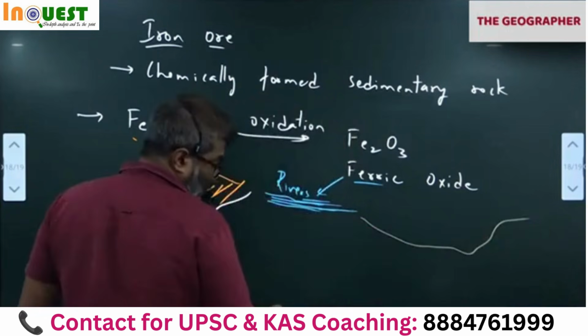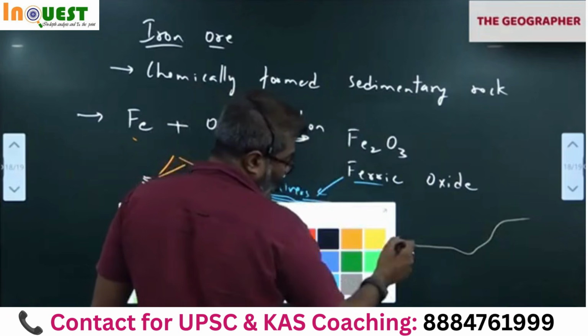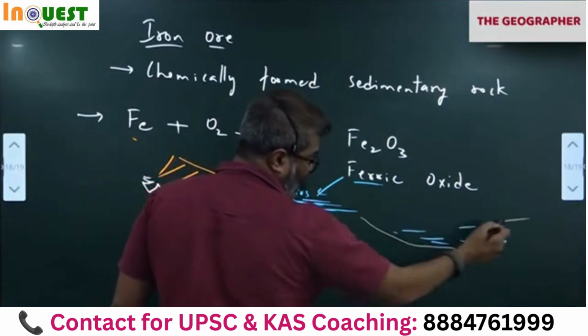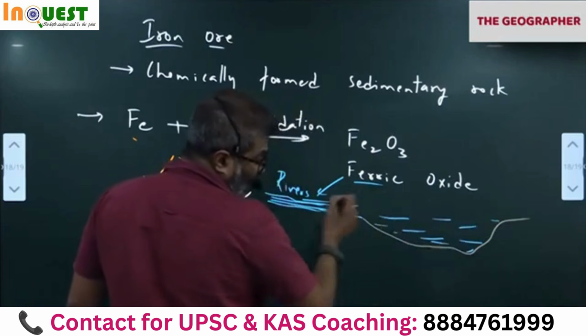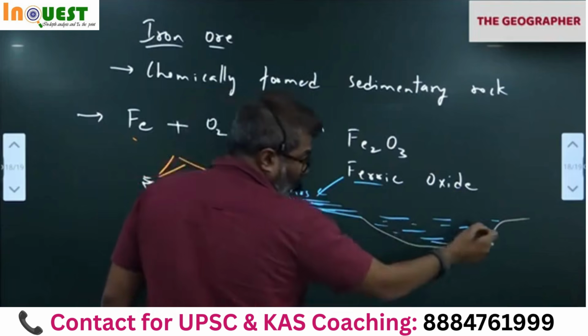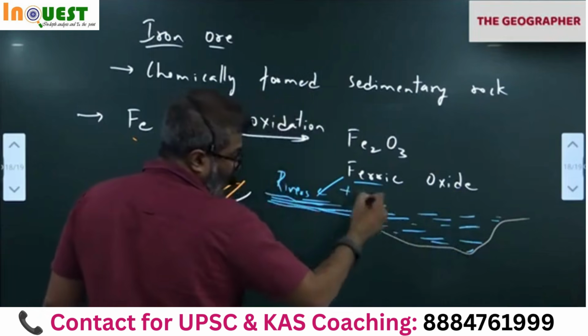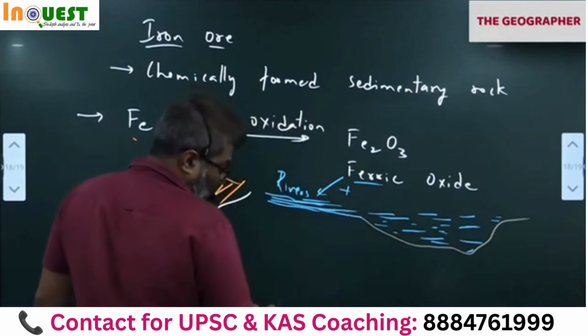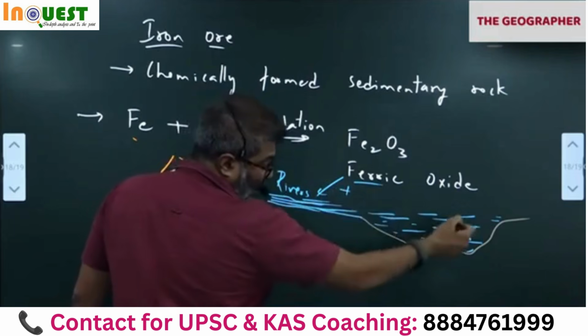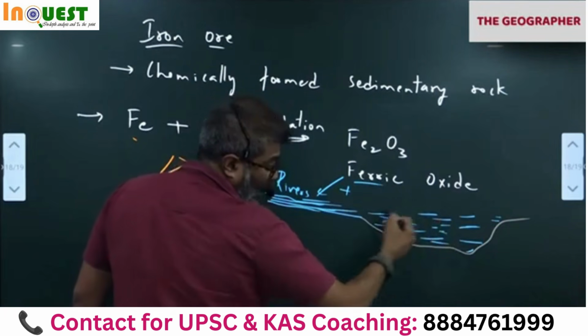Millions of years ago, the rivers started flowing into depressions like this. When they flow into a depression like this, they carry all this ferric oxide here. The water and ferric oxide mixture will be here. Water plus ferric oxide.